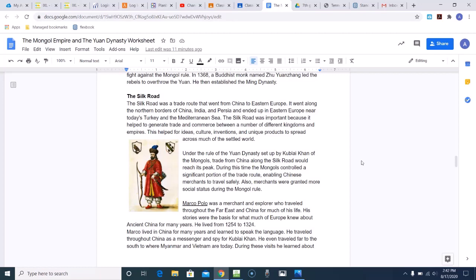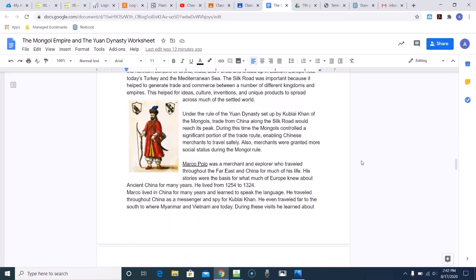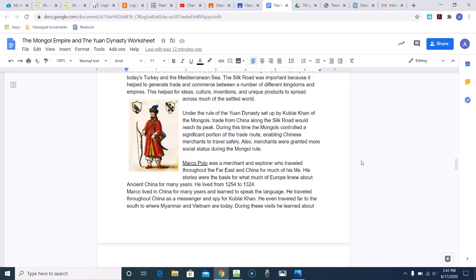Under the rule of the Yuan dynasty, set up by Kublai Khan of the Mongols, trade from China along the Silk Road would reach its peak. During this time, Mongols controlled a significant portion of the trade route, enabling Chinese merchants to travel safely. Also, merchants were granted more social status during the Mongol rule. Marco Polo was a merchant and explorer who traveled throughout the Far East and China for much of his life.